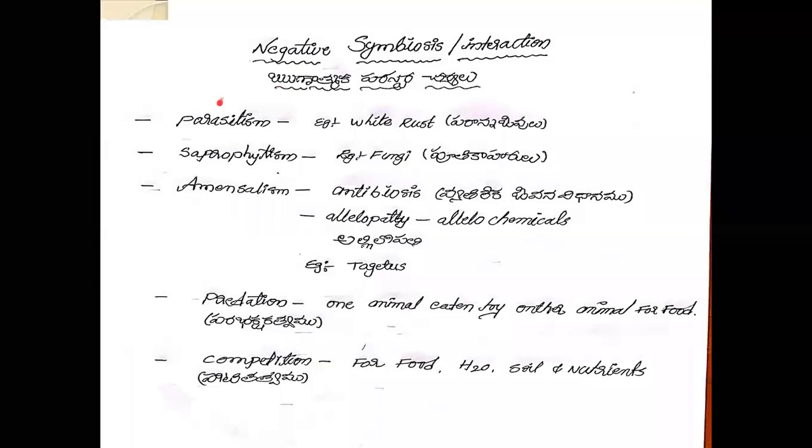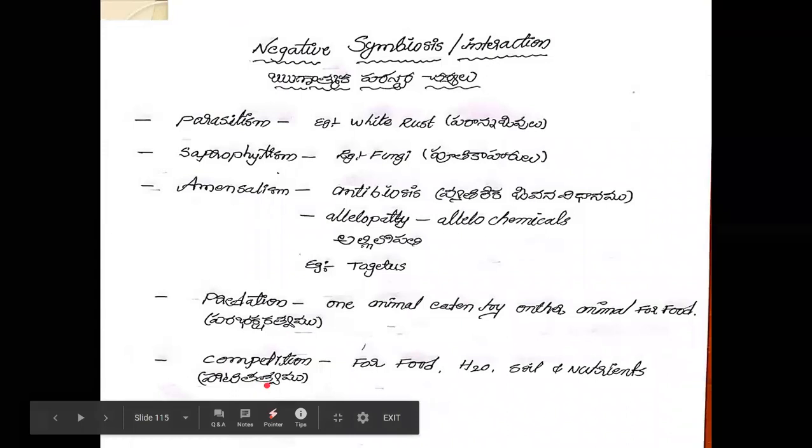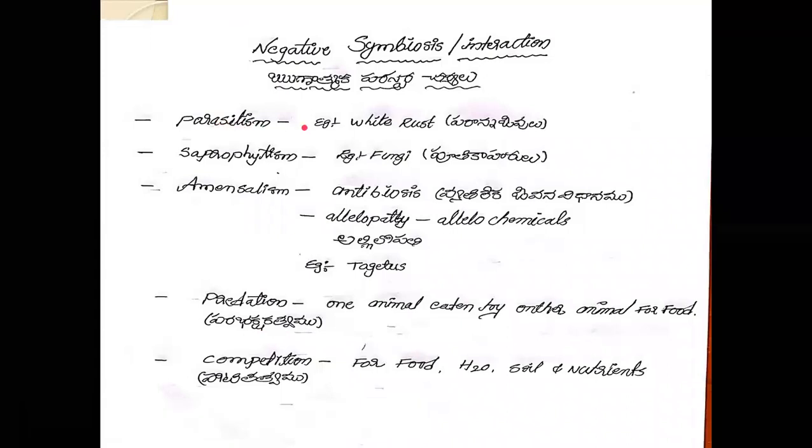Negative symbiosis includes parasitism, saprophytism, amensalism, predation and competition.